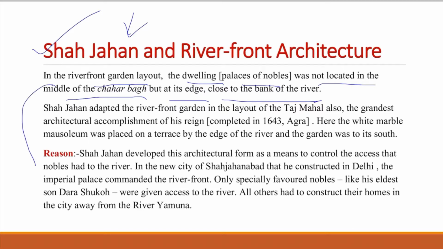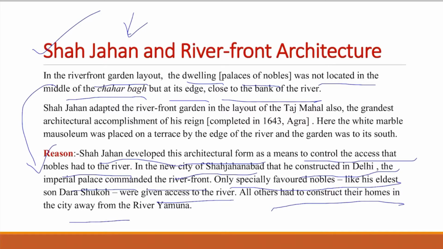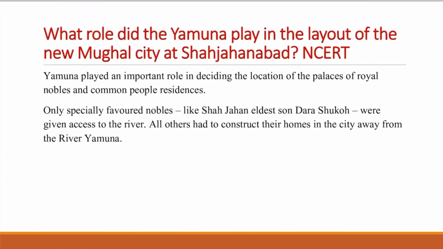There is a reason for this also, because Shah Jahan developed this architectural form as a means to control the access that nobles had to the river. Now, in the city of Shah Jahanabad that Shah Jahan constructed in Delhi, the imperial palaces commanded the riverfront. Only specially favored nobles like his eldest son were given access to the river. All others had to construct their homes in the city away from the river Yamuna. So friends, what role did the Yamuna play in the layout of the new Mughal city at Shah Jahanabad? We have just learnt. Just pause the video and read this slide.